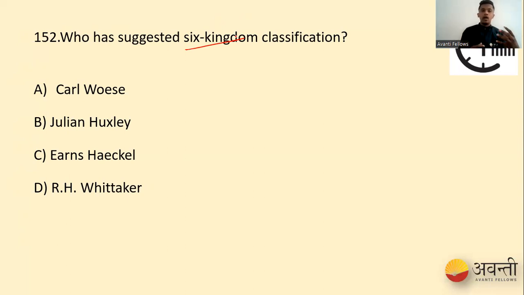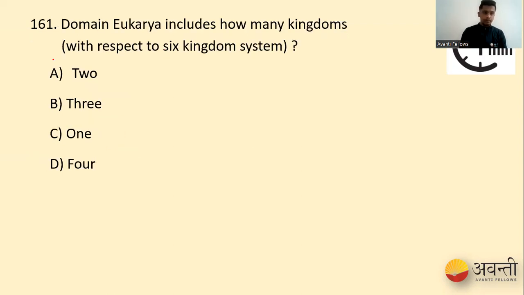the same plane. Why? Because archaebacteria had very unique characteristics compared to that of eubacteria. They could survive in extreme conditions, okay? And they had a different type of 16S RNA sequence that you will understand in further classes, okay? So that's why he created kingdom Archaea, kingdom Eubacteria, and then kingdom Protista, kingdom Fungi, kingdom Plantae, kingdom Animalia, which established a six kingdom classification system. So that is why we credit six kingdom classification to Karl Woese for his visionary approach in completely separating archaebacteria from true bacteria. Okay, so fine.